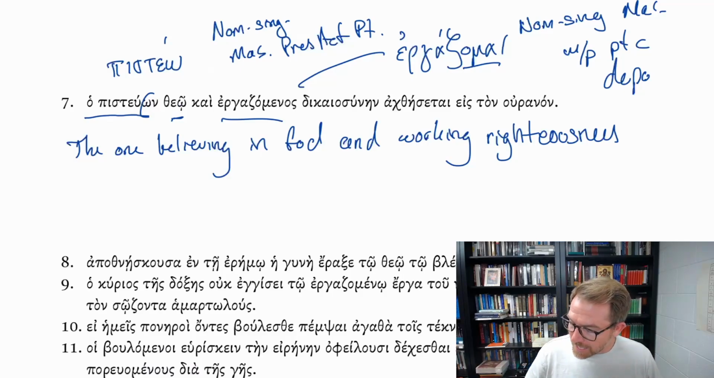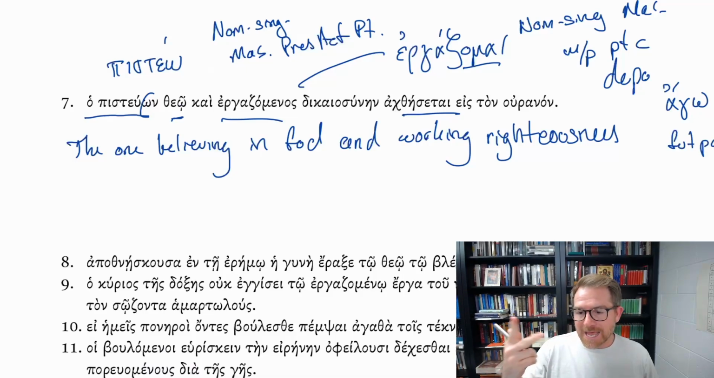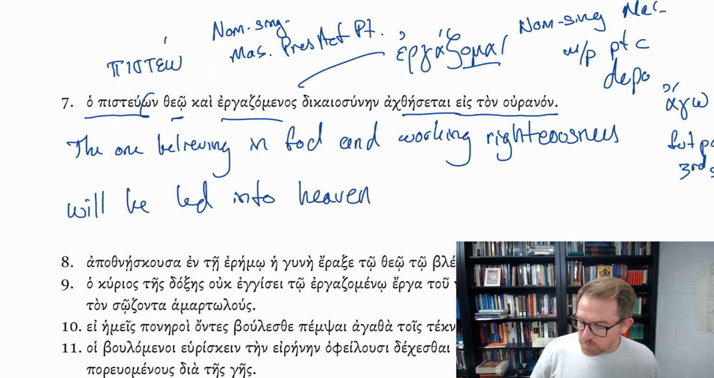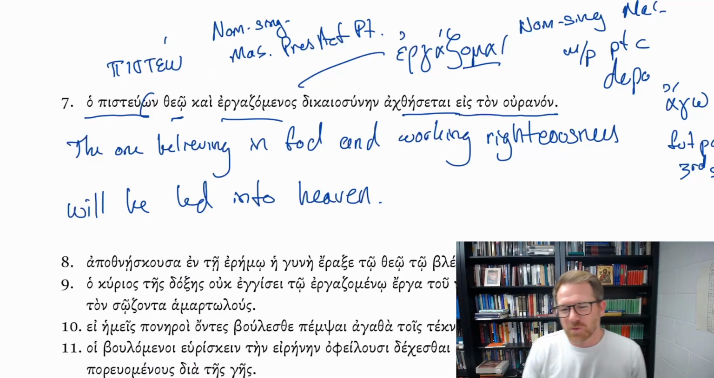Now this is from ago, I lead. And what's happened is this thesatai is the future passive, third person singular, will be led, eis ton uranon, into heaven. And technically it's into the heaven, but in this case we probably would say into heaven. So the one believing in God and working righteousness will be led into heaven.